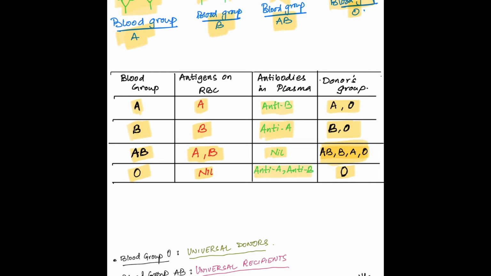So as you can see, blood group AB can receive blood from all the four blood groups AB, B, A and O. Therefore they are called universal recipients, and blood group O can donate blood to all the four blood groups. Therefore they are called universal donors.